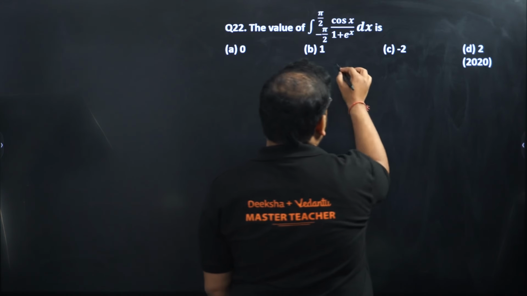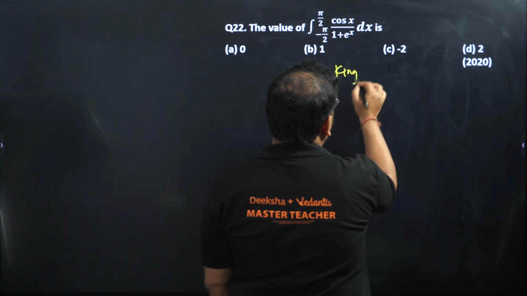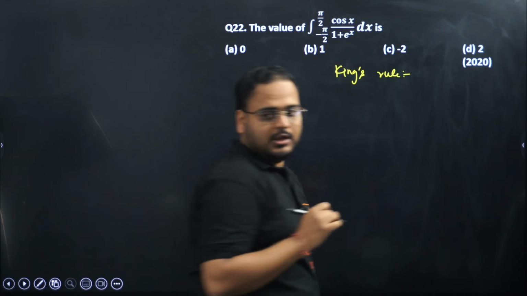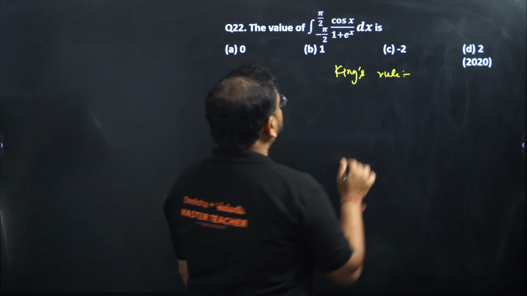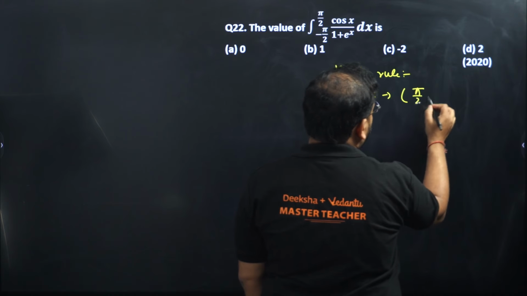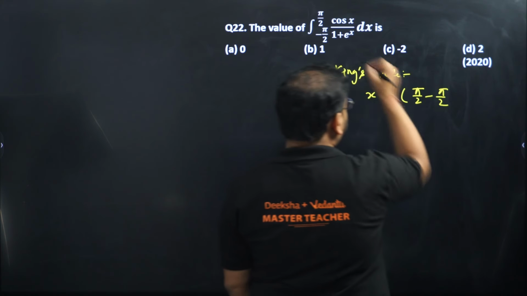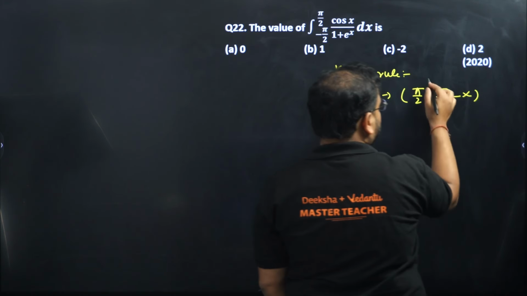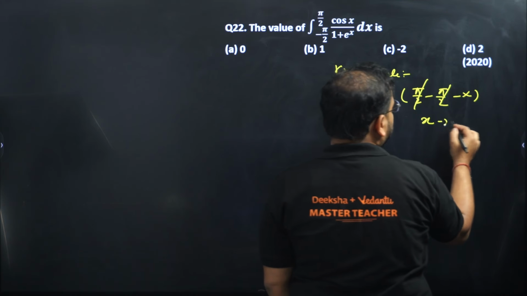So for the King's rule, you know what we're gonna do? In King's rule, what we do is basically replace x by the sum of the limits, pi by 2 and minus pi by 2, minus x. So the sum will be cancelled. I'm replacing x by minus x.